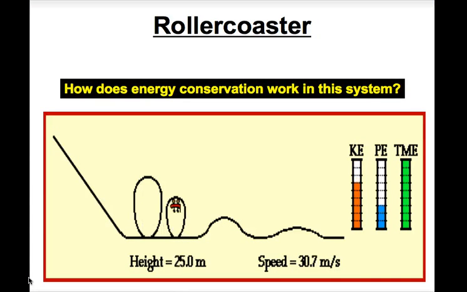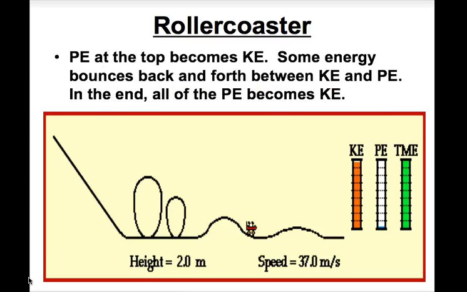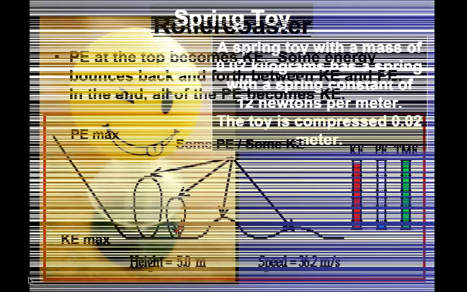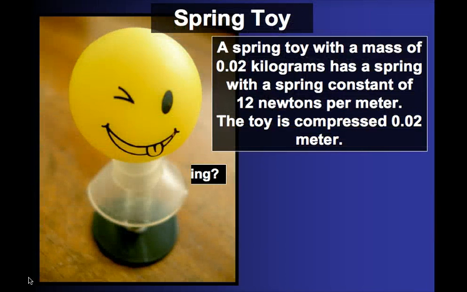Here again is the roller coaster system, just looked at in an animation. Notice the bar graphs. PE becomes KE. It bounces back and forth between some of the points. At some points, it's PE max. Some points, it's KE max. And at some points, it's some PE and some KE. Notice here in the loops. It's KE max at the bottom of the loop, and then it becomes PE and becomes back to KE as it goes around.